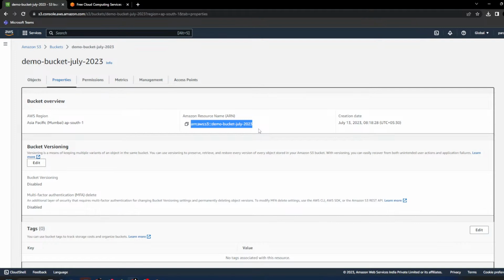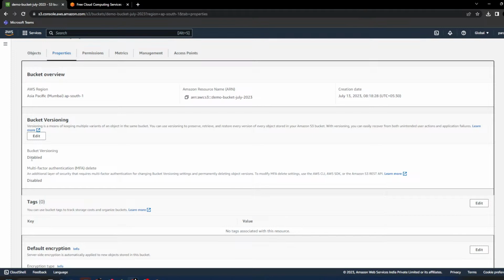Whenever you are creating anything, each service will create a unique name for that particular entity. This bucket was created on 13th July.